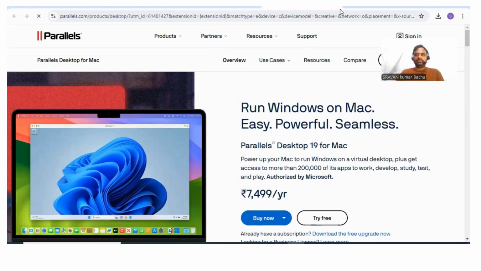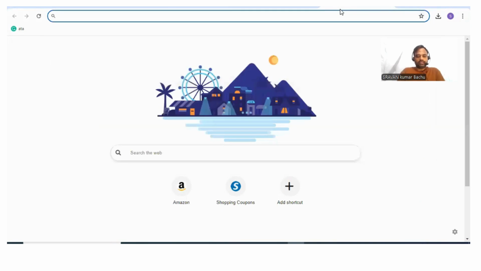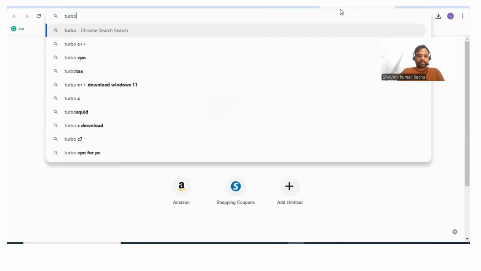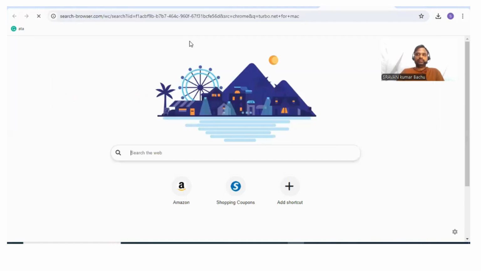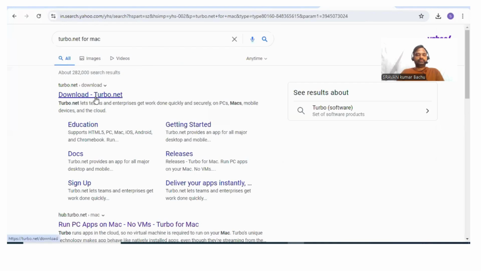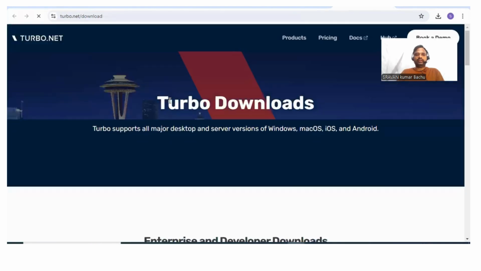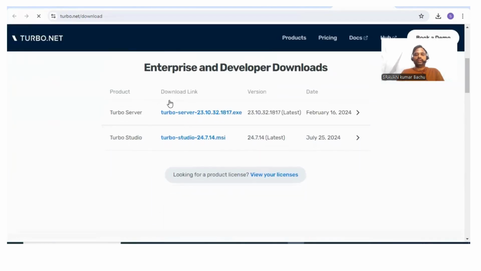And the other one also there, that is turbo.net for Mac. You can download it and use it as a virtual machine for Windows.